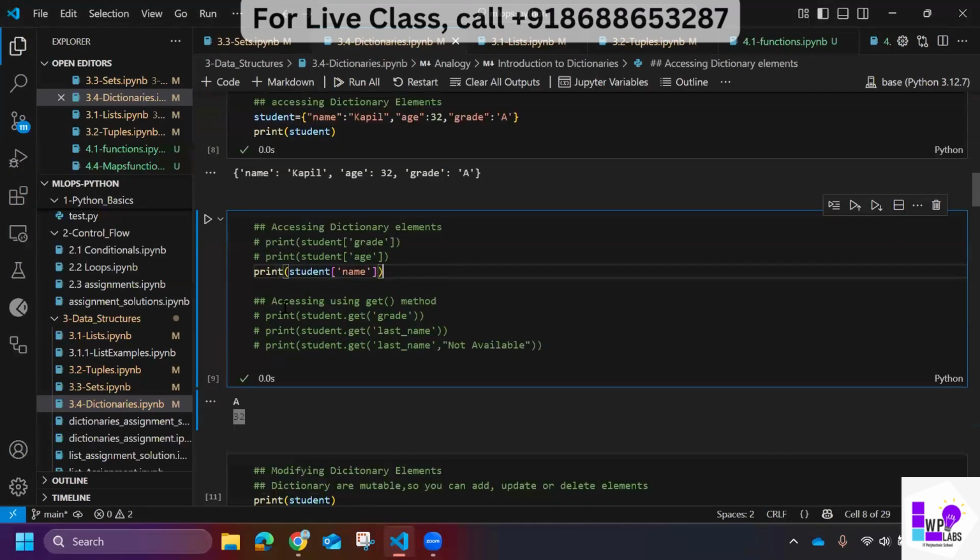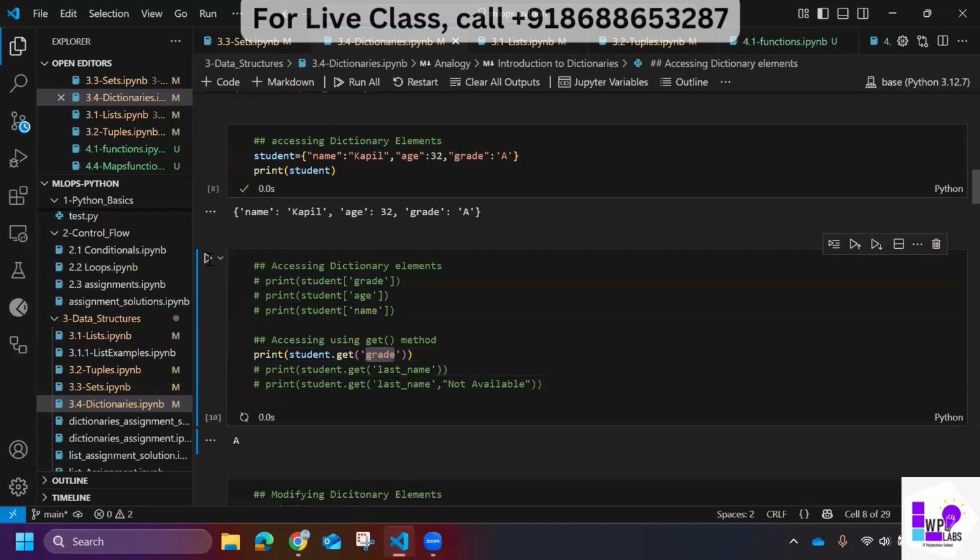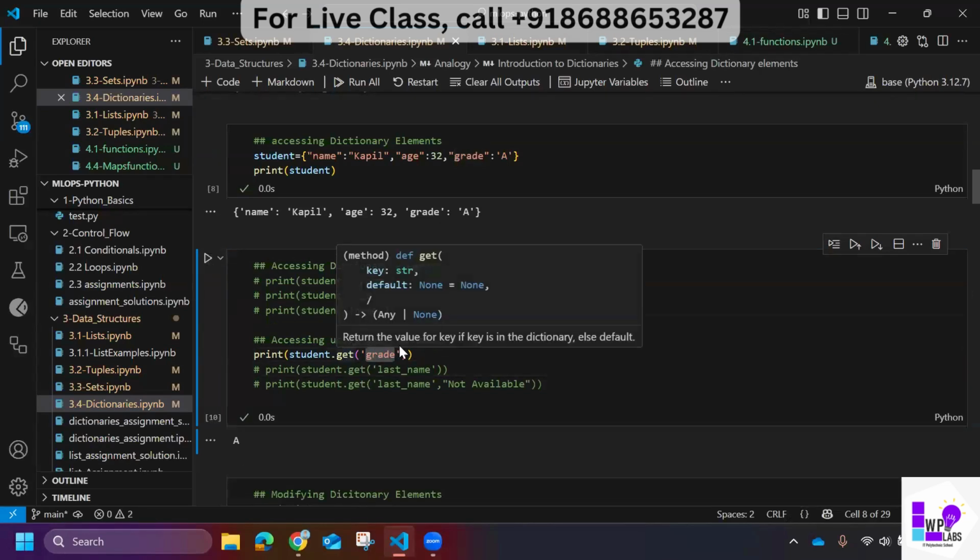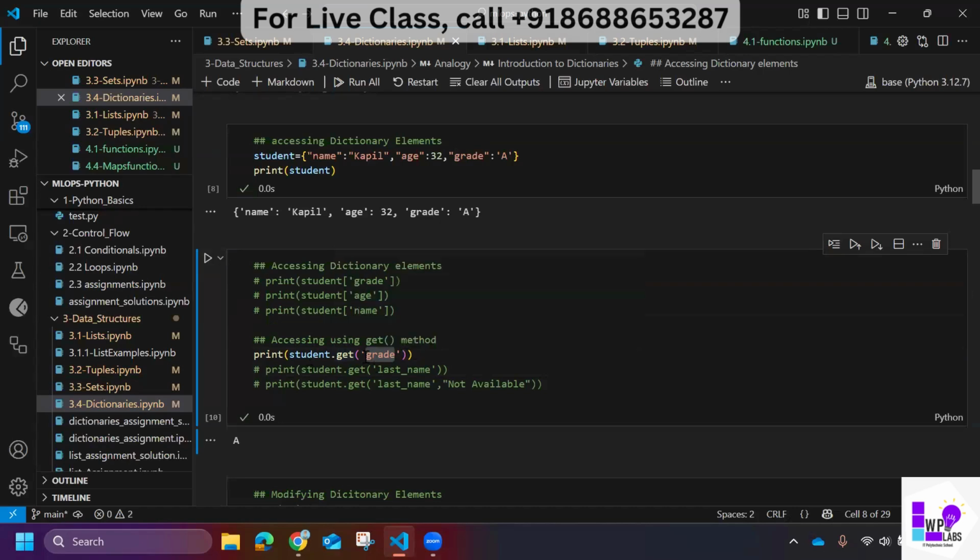Okay, so you understood. There are other ways also to access elements in a dictionary. Let me just uncomment this. There is a function called student.get grade. This is also another function. It returns the value of the key if the key is in the dictionary, else default. So there is another method. One way is I can get a value like this. The other way is I can get a value like this.